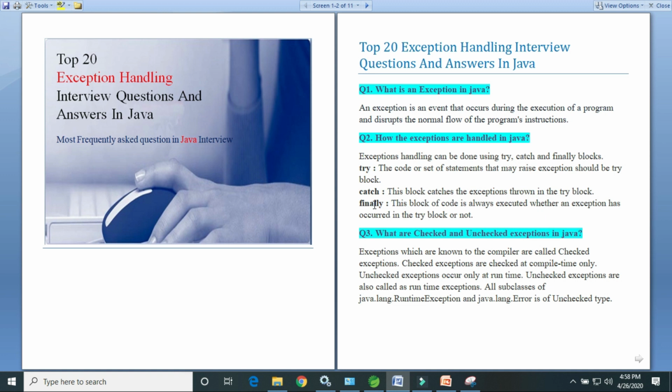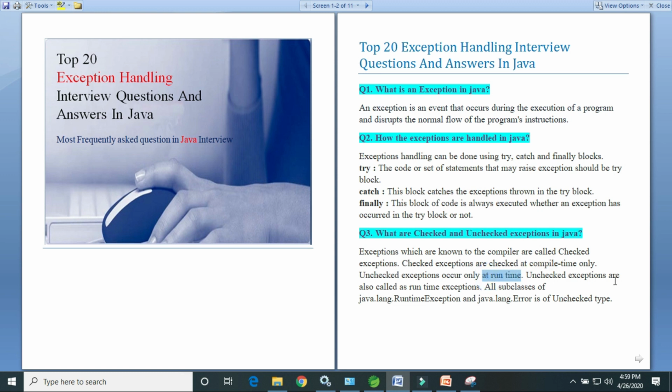And what is the use of the finally block? The finally block is always executed, whether the exception has occurred in the try block or not. Next question: what are checked and unchecked exceptions in Java? Checked exceptions are known to the compiler, meaning they are checked at compile time. And unchecked exceptions occur only at runtime.